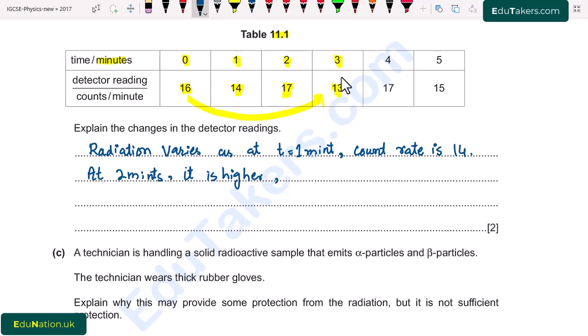But it has a lower value at t is equal to 3. This could happen because of the background radiation.